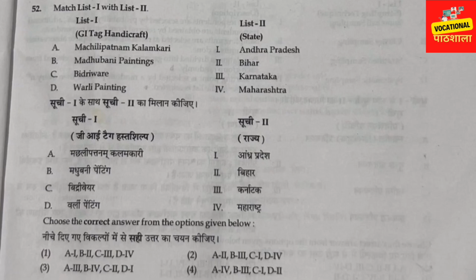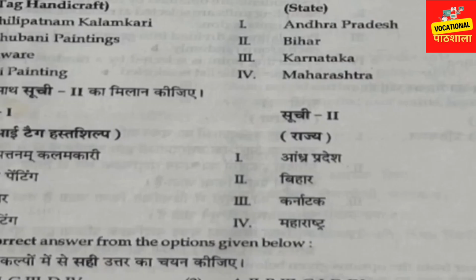Then Varli paintings belong to Maharashtra, so D4. So we are clear about B2 and D4. We find this only in option number 1, B2 and D4, right? In that way, A1 means Machilipatnam Kalamkari belongs to Andhra Pradesh, and C, Bidriware, belongs to Karnataka. So option number 1 is the correct answer. We will go to the next question.